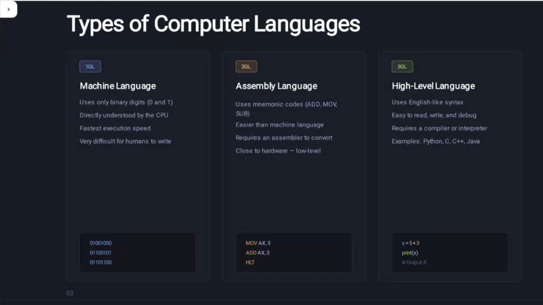So machine language, what is it? It uses only the binary digits 0 and 1, is directly understood by the CPU, executes fastest compared to other languages, and is very difficult for humans to write. Of course we can't write our programs in 0 and 1. We don't even know what the 0s and 1s mean or how to use them. So here is an example of 0 and 1.